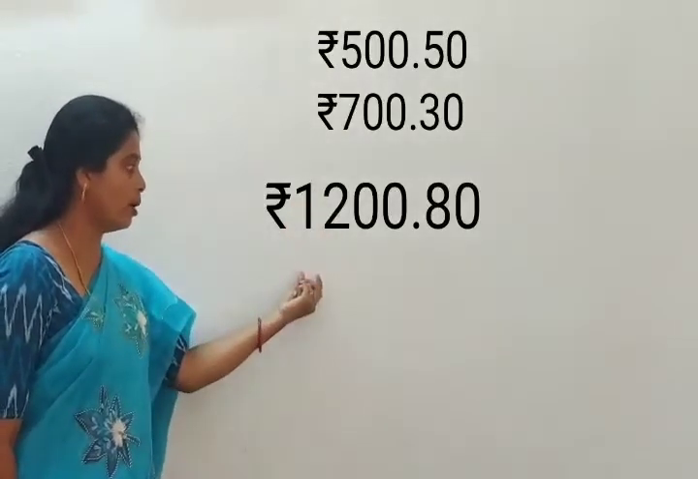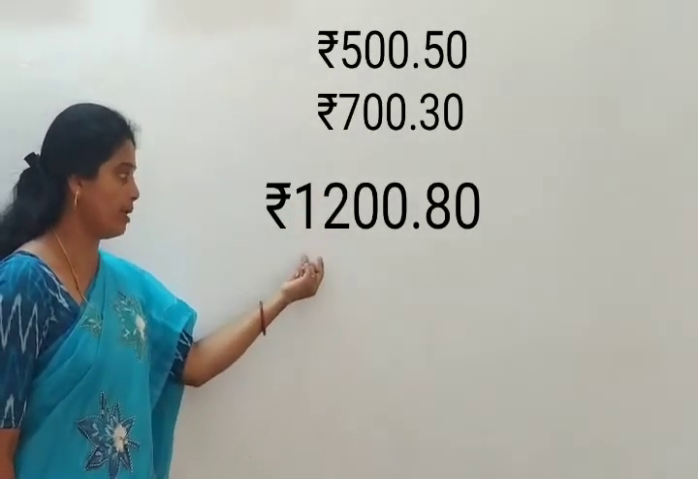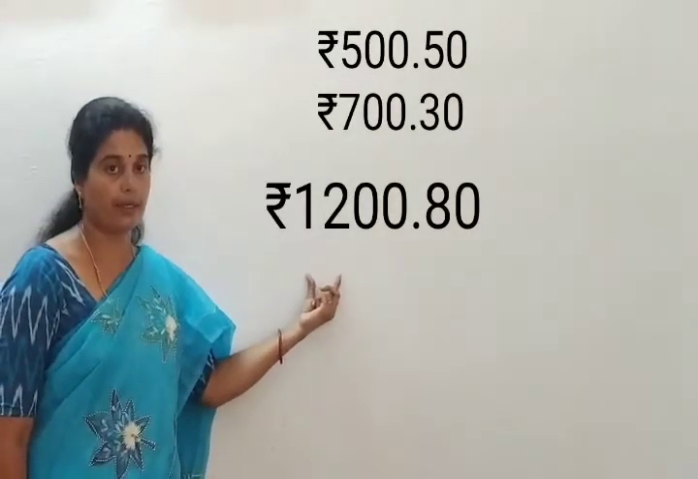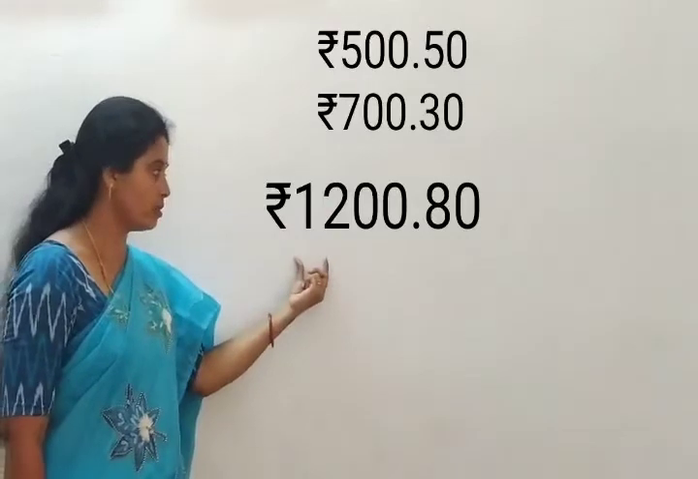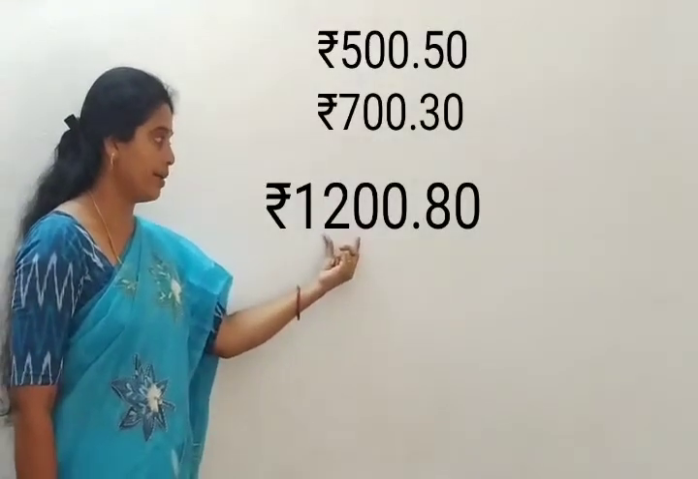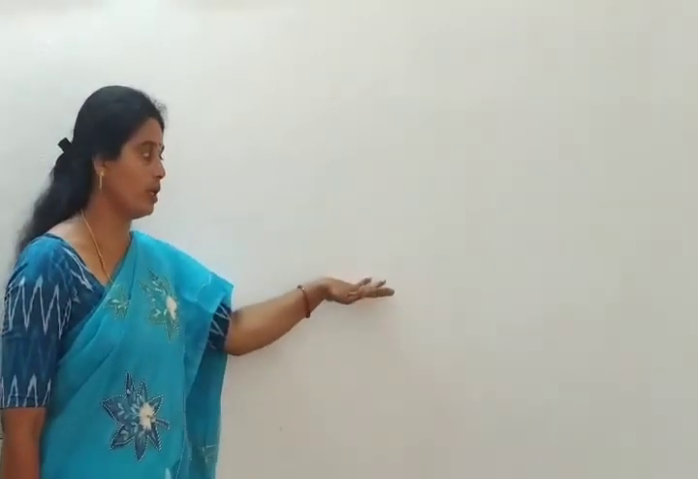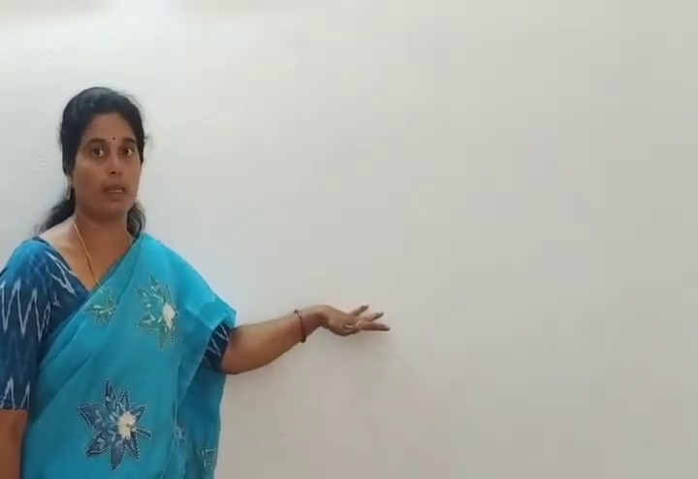Then coming to add now rupees. 500 plus 700, that is equal to 1200. The total cost of these two things is 1200 rupees, 80 pies. This is the way of doing addition in money. Yes. Did you understand, children, how to do the addition in money?